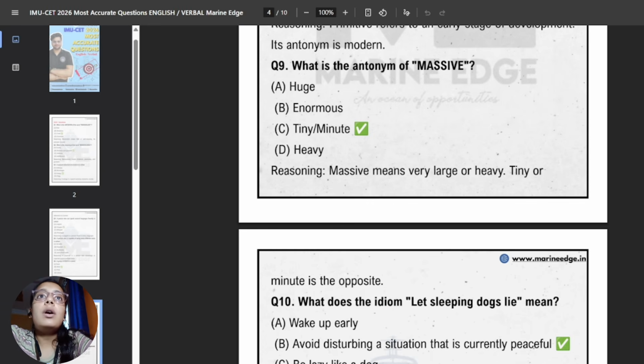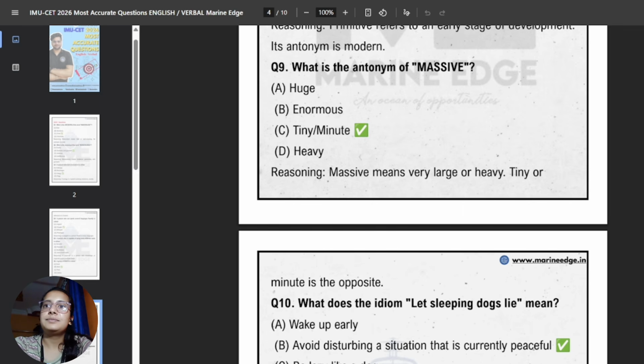Ninth one. What is the antonym of massive? So as we all know, massive means huge. So the best word we can put here is tiny. So the antonym for massive can be tiny.